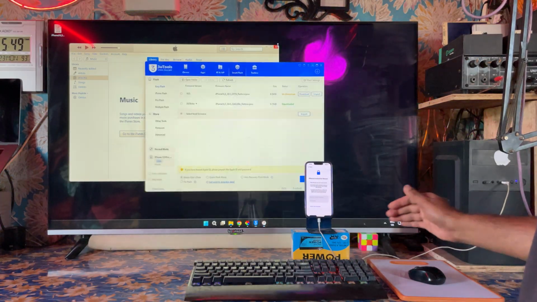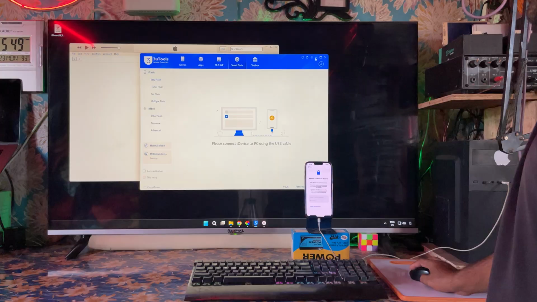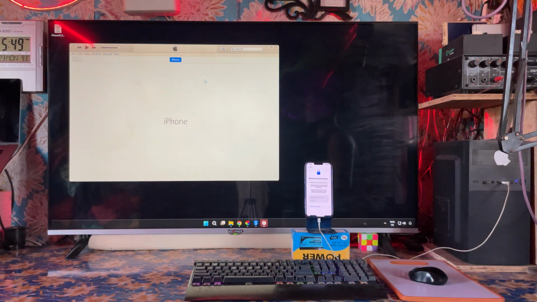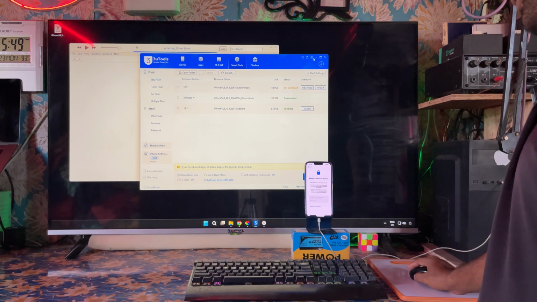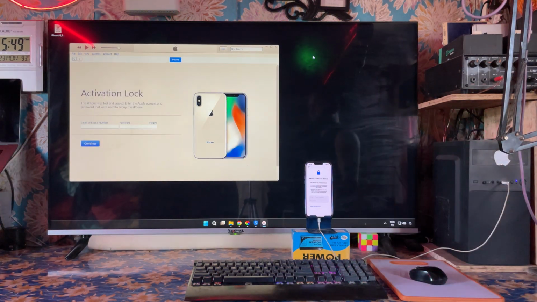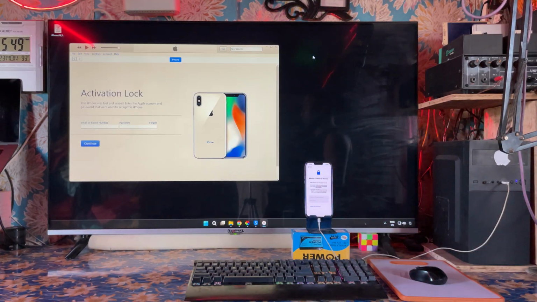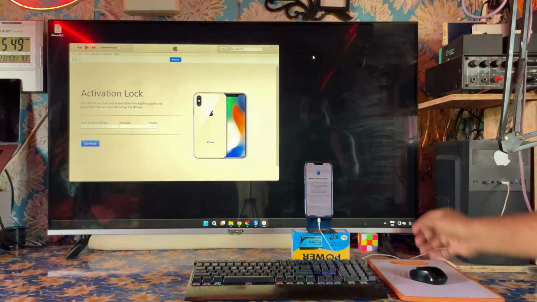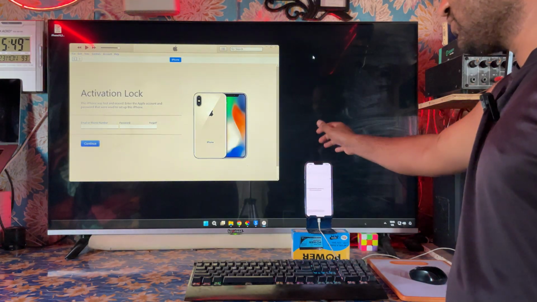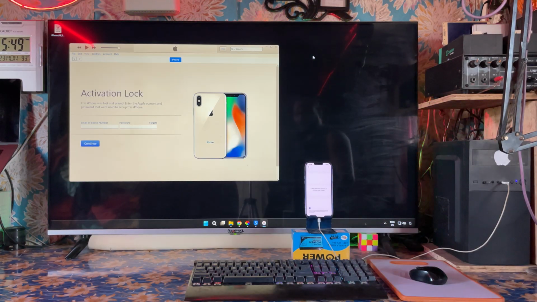So see here, let's first get the configuration through iTunes. What does it say after accessing the data? If it gives a configuration and it's automatically unlocked, then that's okay. Otherwise, of course, we will see. Yes, it's saying it is lost. It asks to enter the ID and password that were used to set up this device. We don't know what the actual ID behind it is. We don't know the actual password of it. So now, what's the easy solution?